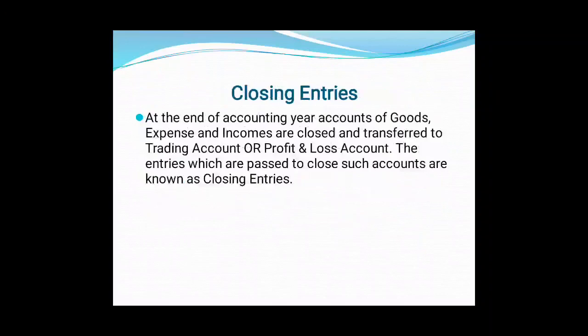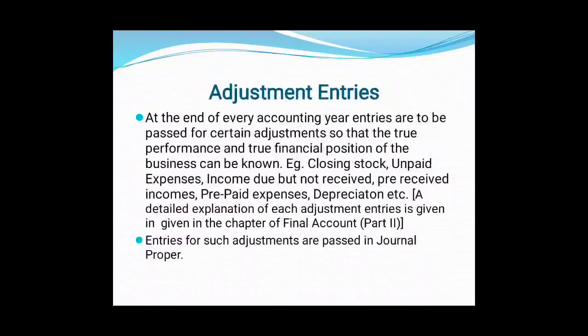Accounts of goods, that is purchase account, sales account, purchase return account, sales return account, and all expenses and incomes accounts, right? These accounts are closed and transferred to either the trading account or profit and loss account, and whatever entry is passed to close such accounts is recorded in journal proper, and such entry is known as closing entry.